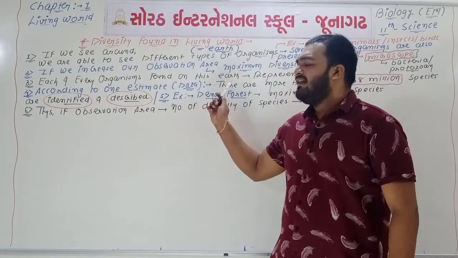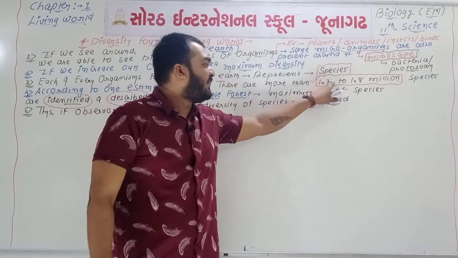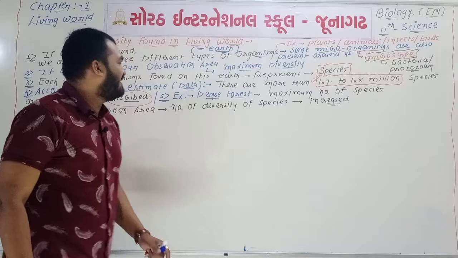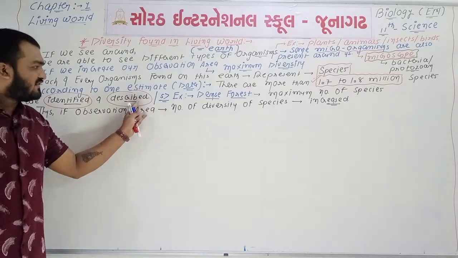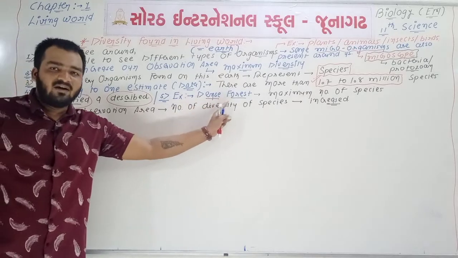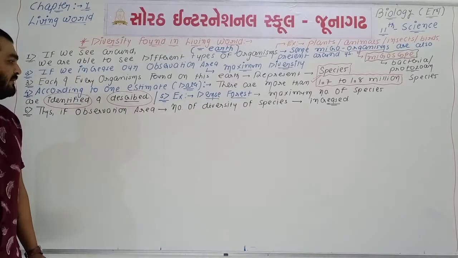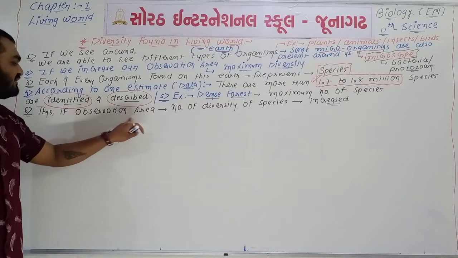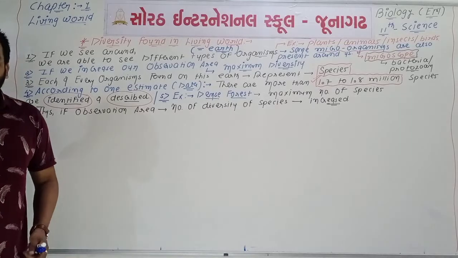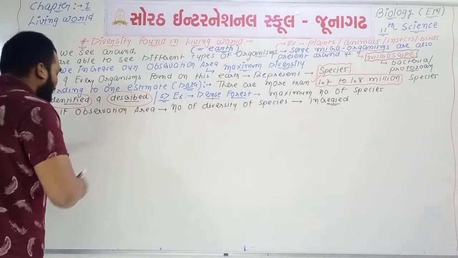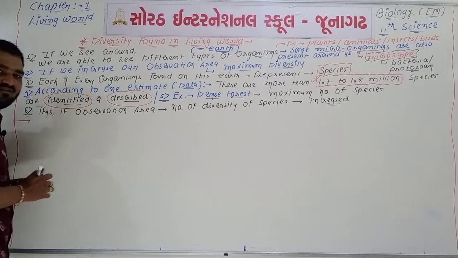According to one data, more than 1.7 to 1.8 million species are identified and described. If we take an observation area like a dense forest, then species will be maximum. So if the observation area is increased, then the number of species will also be increased. So the first part of this question is completed.